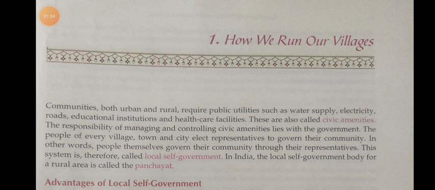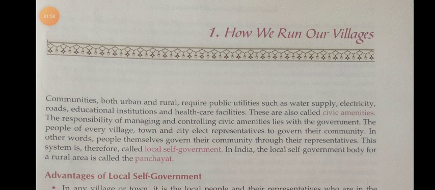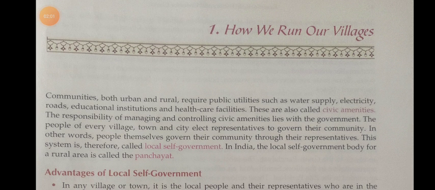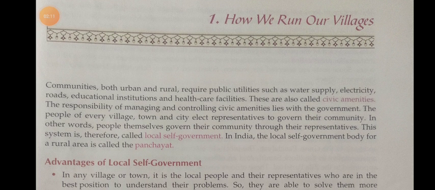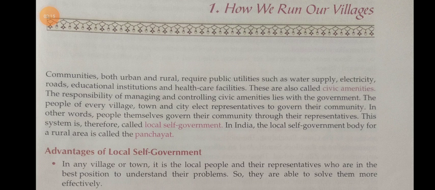Next we will discuss civic amenities. What is meant by civic amenities? A society, urban or rural, needs some public utilities, for example water supply, electricity, roads, schools, hospitals.